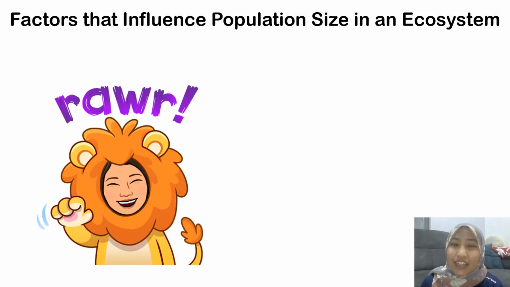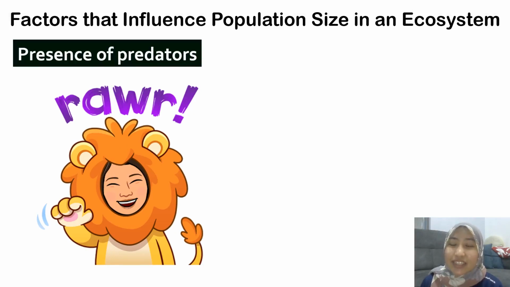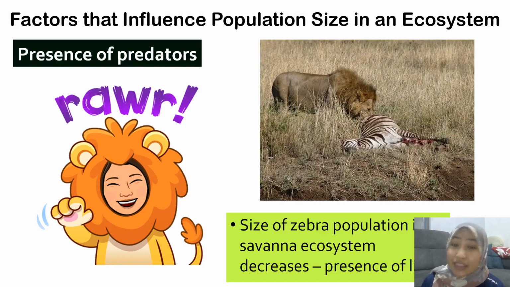Next, a factor that influences the population size in an ecosystem is the presence of predators. Okay, so what happens in the presence of predators? Predators will eat the prey. So when predators eat the prey, the number of prey will drop. Okay, so for example here we have a roar.